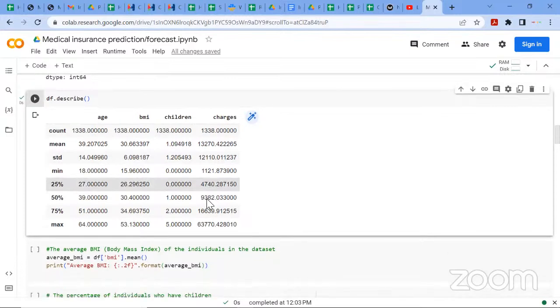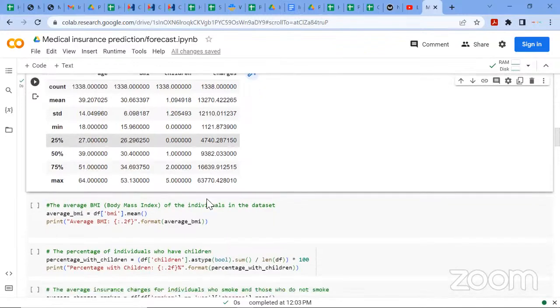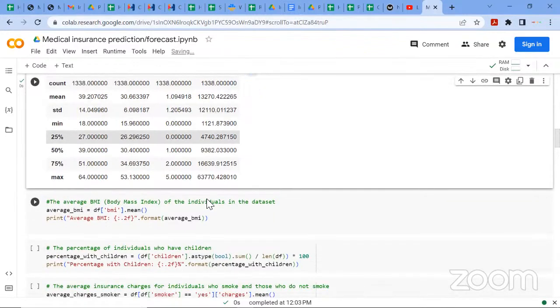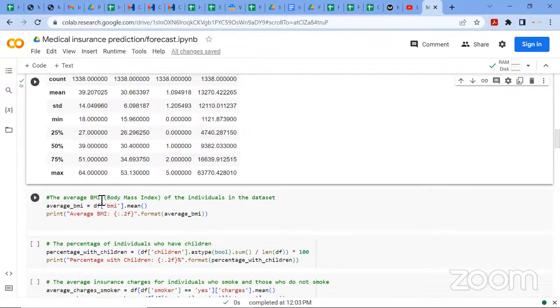So to do a brief data analysis on my data to try and understand what I'm working with, I'm going to get the average body mass index of the individuals in the data set. That's what this particular code is doing here, just by checking the mean, that's the average.